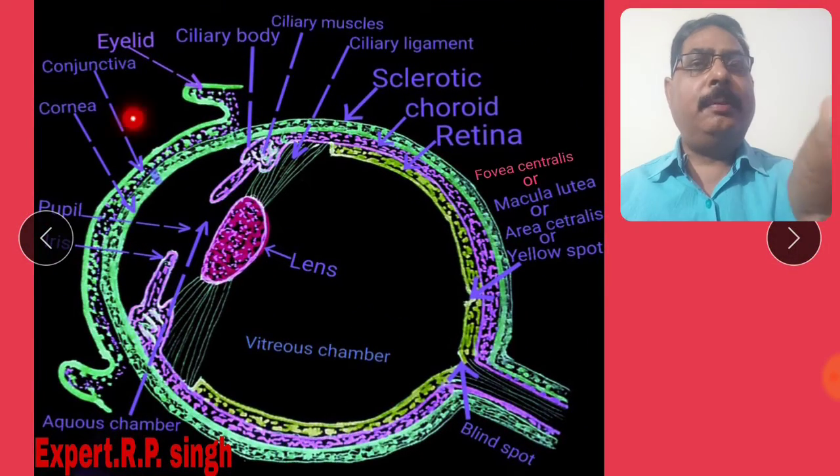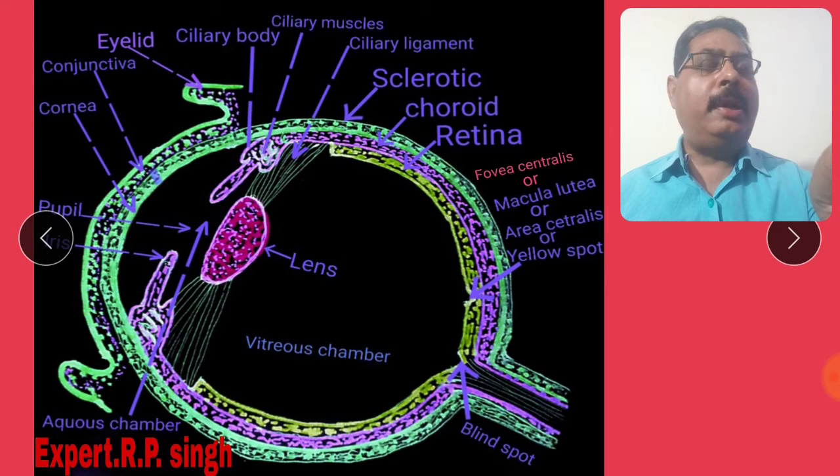This is the diagram of the structure of the eye. Read and memorize the theory by the diagram. This diagram is not taken from the internet; it is made by hand by Mr. R.P. Singh, expert of biochemistry. Understand carefully.